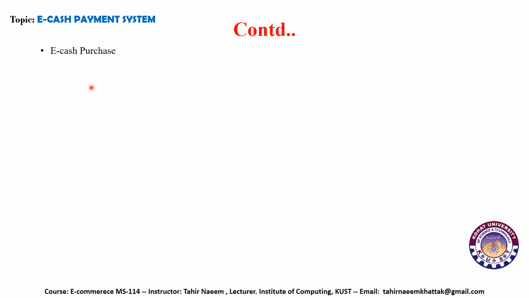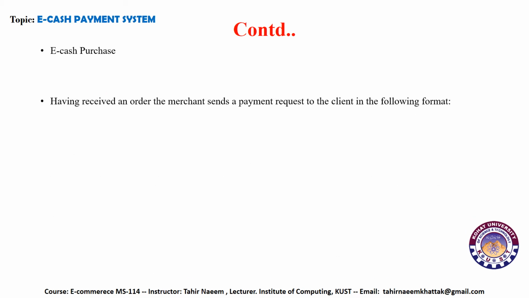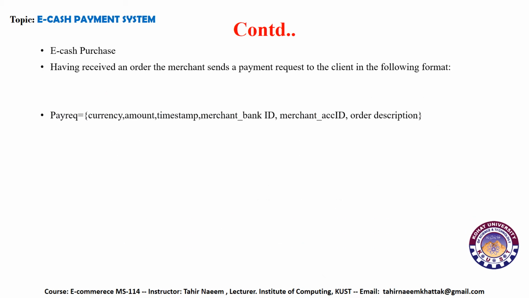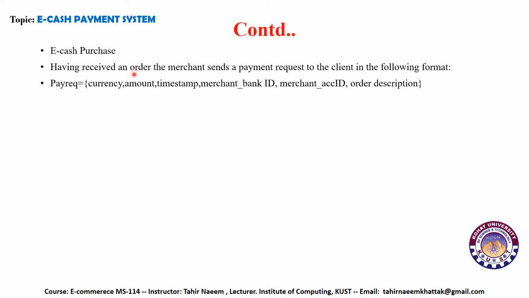eCash purchase. Having received an order, the merchant sends a payment request to the client in the following format.